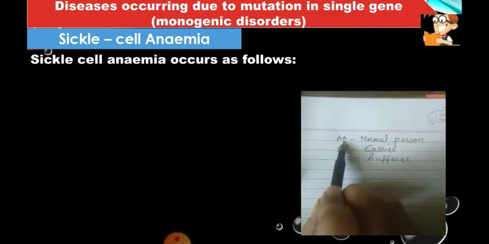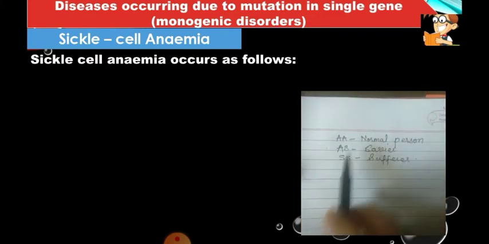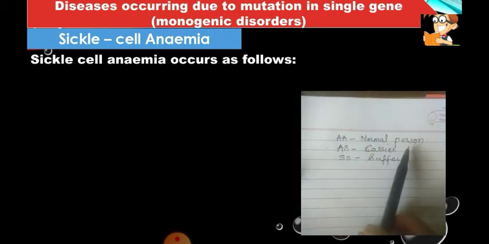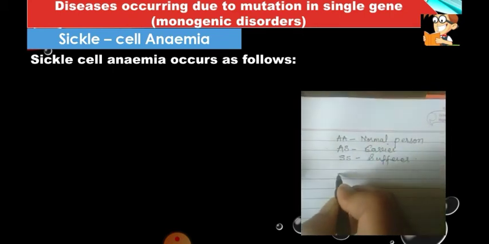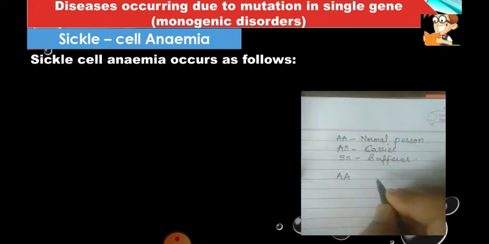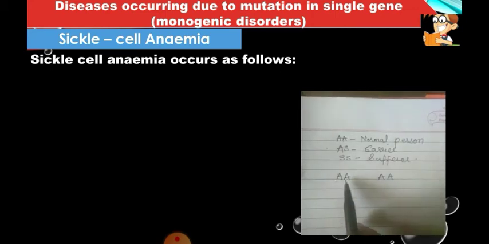Suppose the person is a normal human being, a normal person without the disease. Let's see, when we cross a normal male and female, what are the possibilities? You know that the gametes of AA and AA will be A and A. So there are four possibilities here, in the sense that four offspring will be formed, of only one possibility.